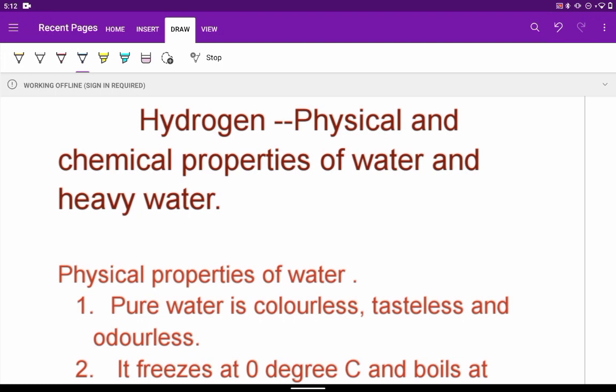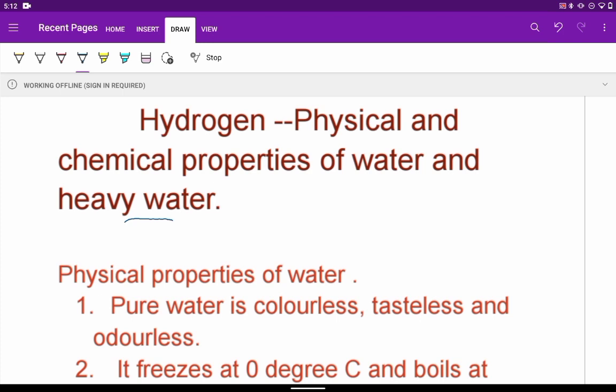Today we will be dealing with a new topic related to the chapter on hydrogen. That is, we will study the physical and chemical properties of water and heavy water. Heavy water, as we will see, has deuterium, so it has some dissimilar physical and chemical properties than normal water.